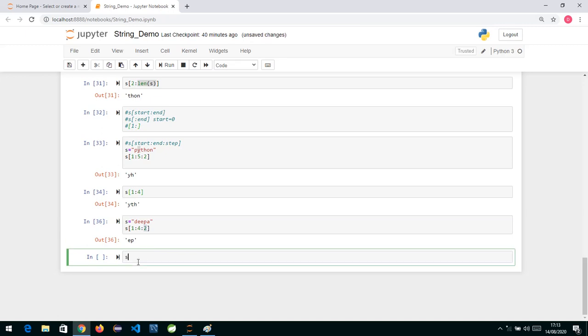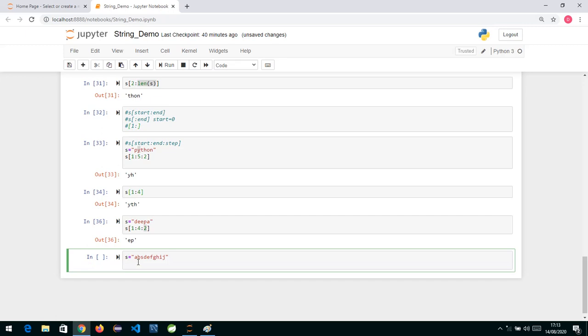Suppose I give a string S is equal to A, B, C, D, E, F, G, H, I, J. Now I write S of 0 colon length of string, and even if I don't write this, remember, if you don't specify the start value, it will take 0, and if you don't specify the end value, it will take till the end of the string.